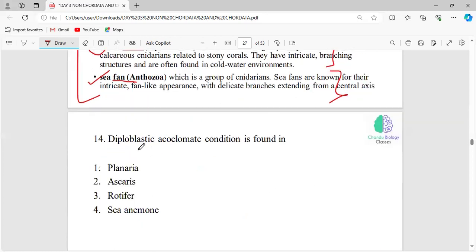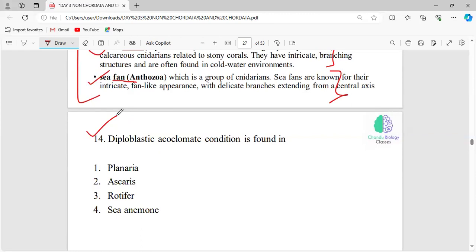Okay, gone through once. And diploblastic acoelomate condition is found in which organism? What is diploblastic? It has only two layers.